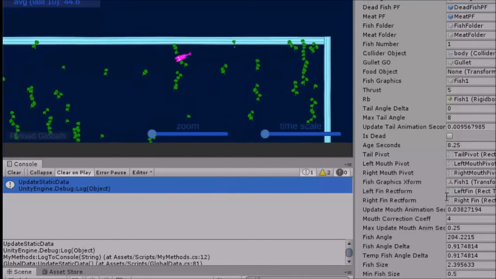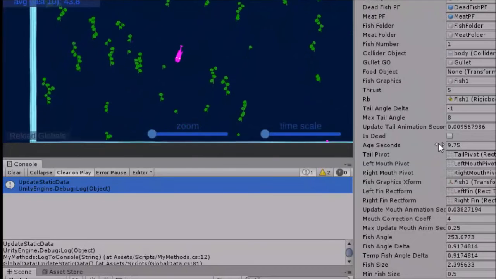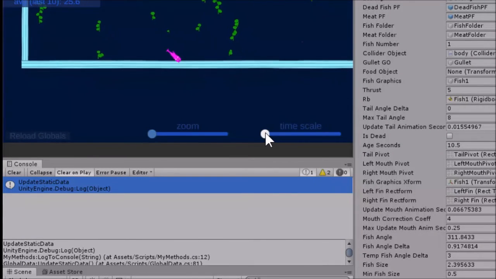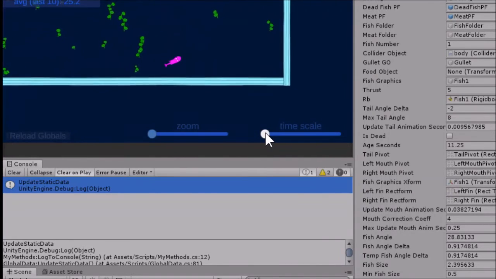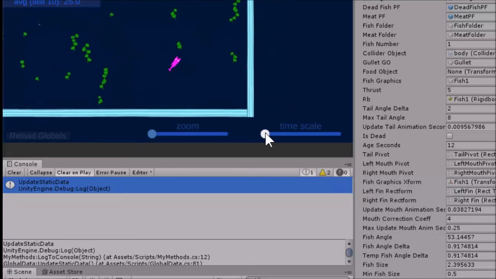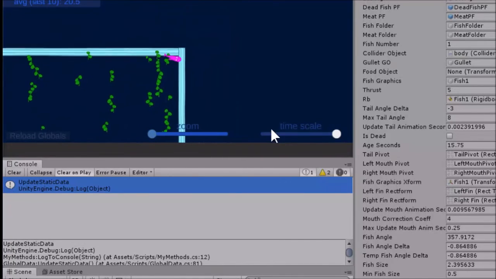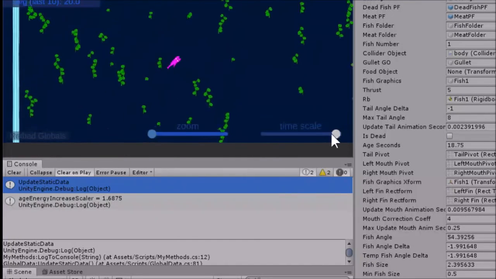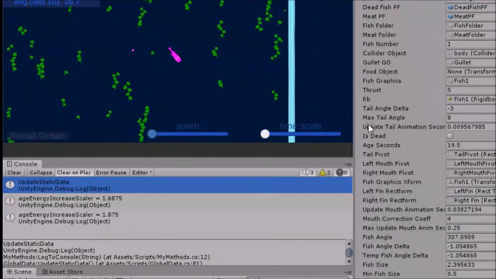The fish I've selected, you'll notice the age in seconds is marked right here as being 9 seconds, 10 seconds. And notice every 3 seconds it's changing by about 1 second. If I do the time scale all the way up, then every 3 seconds it will increment this by 3 seconds, you'll notice. But I want to slow it down here. Okay, so those things have started happening here.